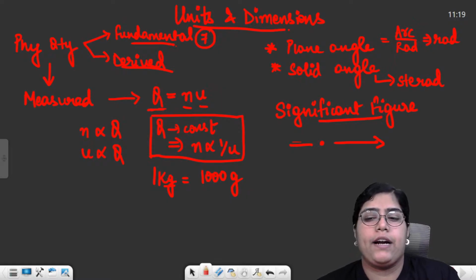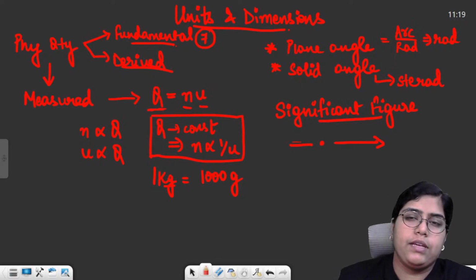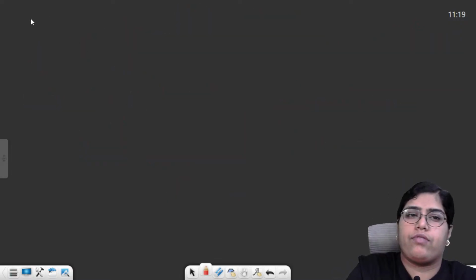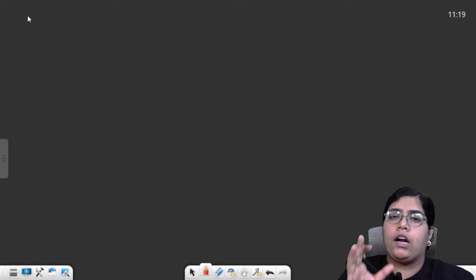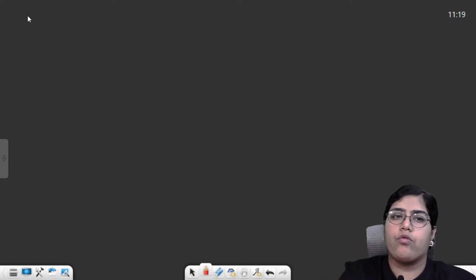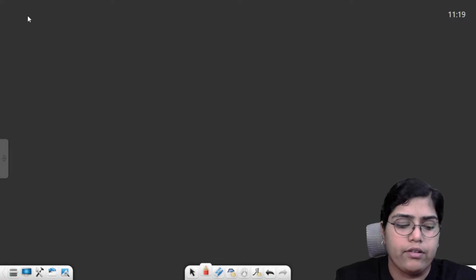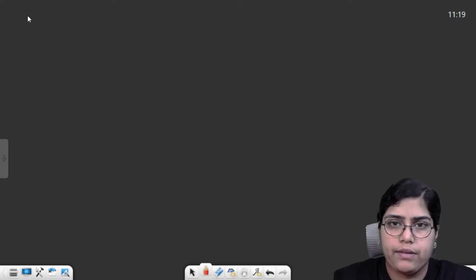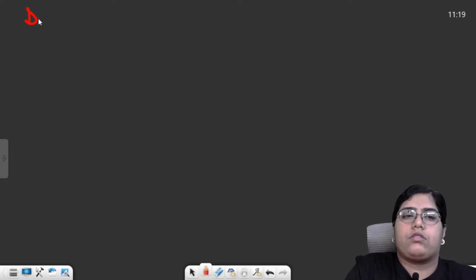And the measurement part also had two things, accuracy and precision. Accuracy means the closeness of any measured value to the true value. Precision means to what precise value or to what number of decimal places you can calculate the particular value or give the measurement. Then the second part of this chapter was dimensions.